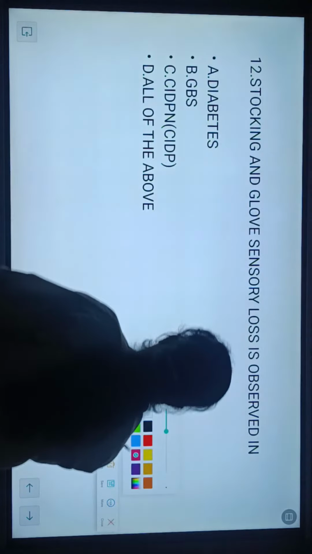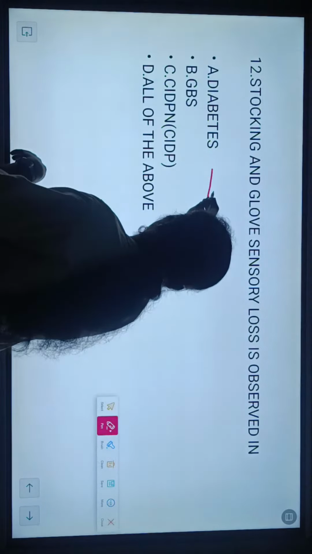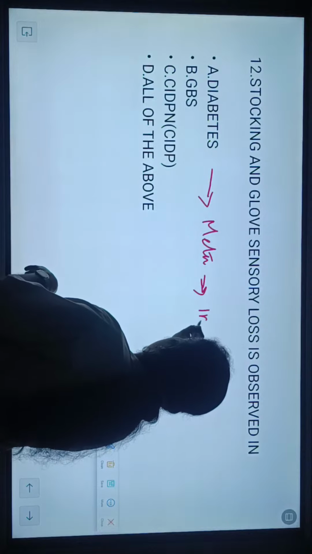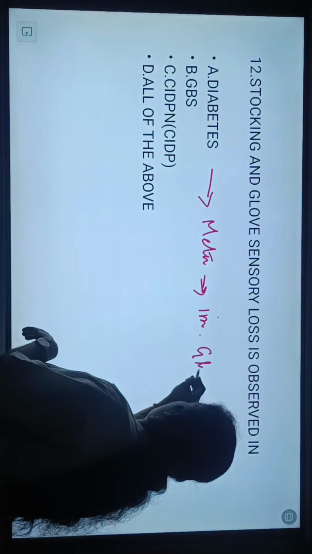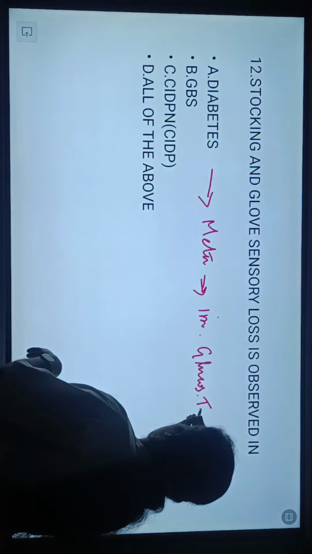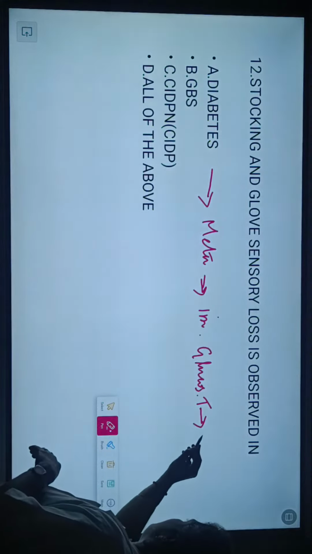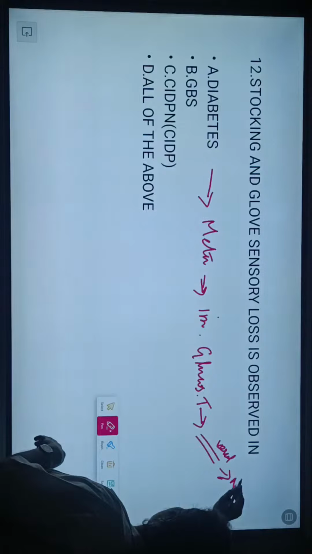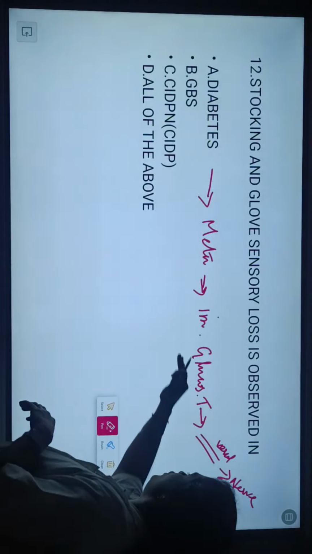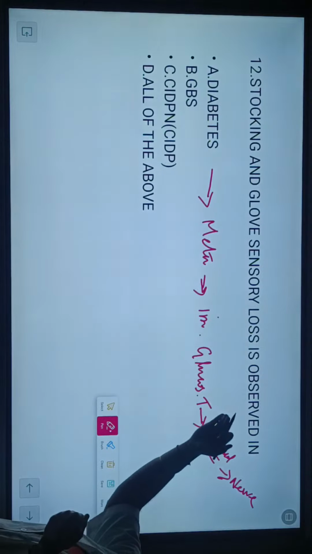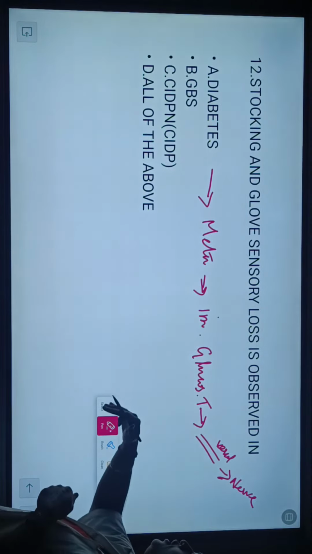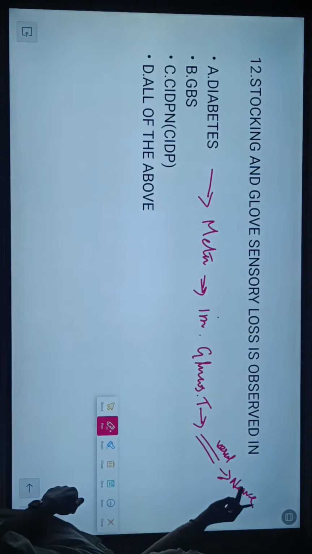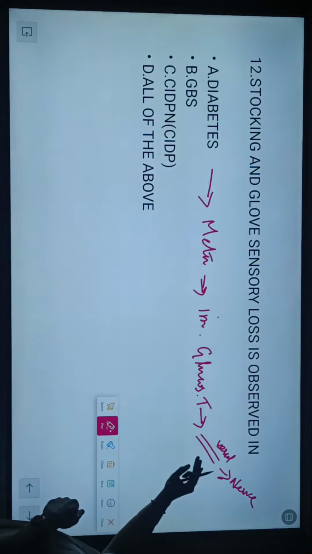Diabetes is a metabolic disorder, where there is impaired glucose tolerance, which affects the blood vessels supplying the nerves. If someone has diabetes for more than 10-15 years, secondary complications occur. We call it diabetic neuropathy. When there is impaired glucose tolerance in the vessels that supply the nerve,